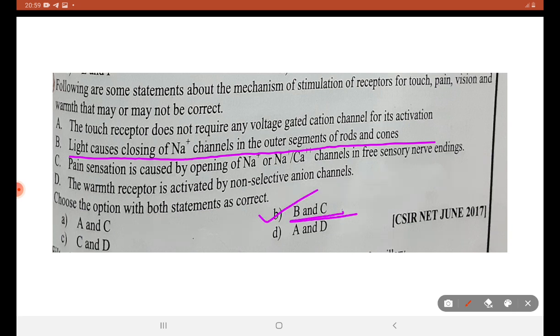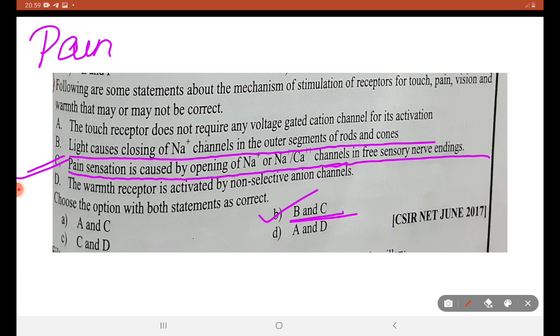We have arrived at an answer, but still we will check the other options. Pain sensation is caused by opening of Na+ or Na+ and Ca2+ channels in free sensory nerve endings. This is a new learning. Pain perception is done by substance P. What happens if you have pain?